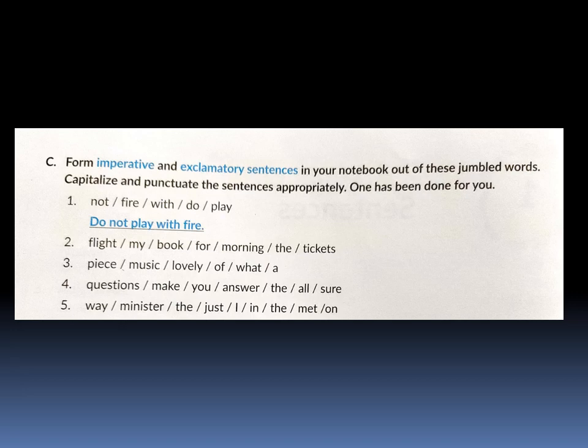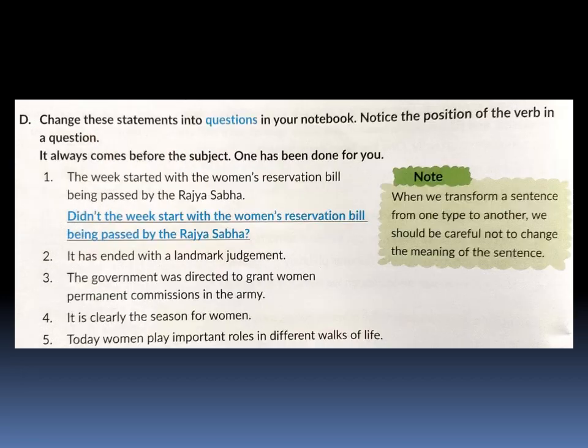Your second assignment is you have to turn these jumbled up sentences into proper imperative and exclamatory sentences. Means it should start with a capital, end with either a full stop or an exclamation mark, and it should make complete sense. First one is already solved.